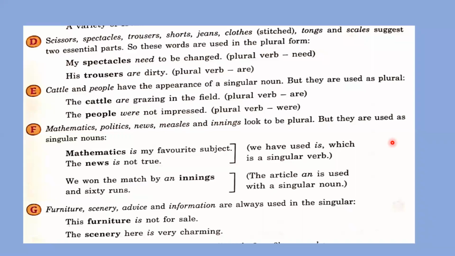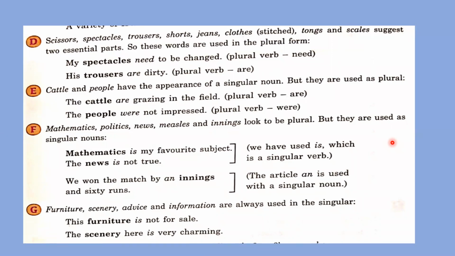Next, sorry. Cattle and people have the appearance of a singular noun, but they are used as plural. So if you see the word cattle or people, at first it appears that these words are singular, but remember, cattle and people are plural. Cattle means, होता है झुंड जो होता है, गाय का बैल बैल के झुंड होते हैं उनको cattle बोलते हैं. So cattle is a plural word. The cattle are grazing in the field. People were not impressed. So people and cattle, these two words are plural.